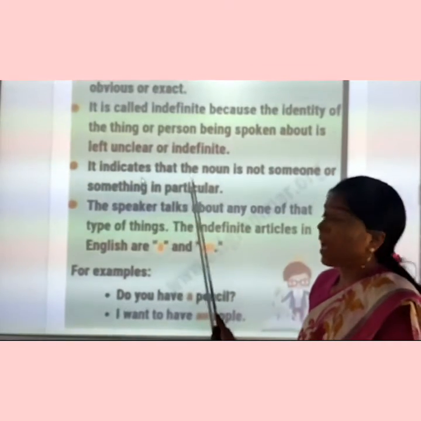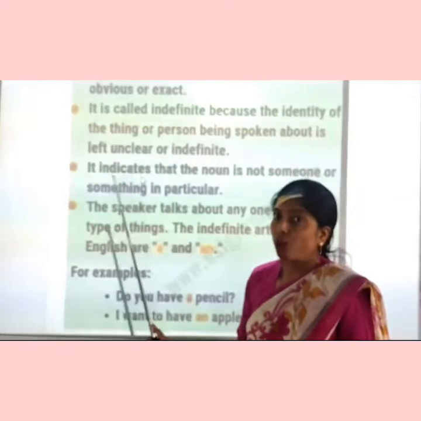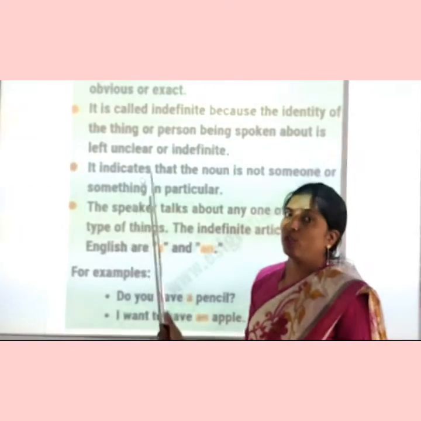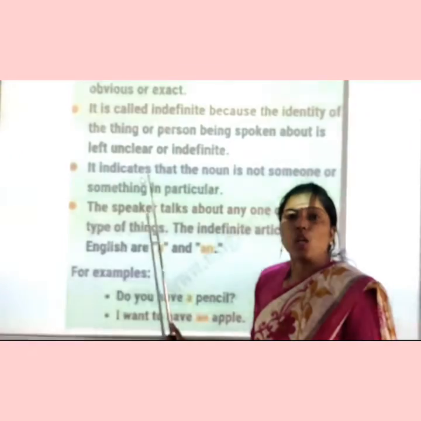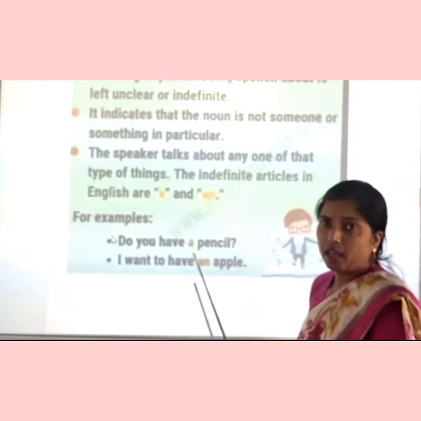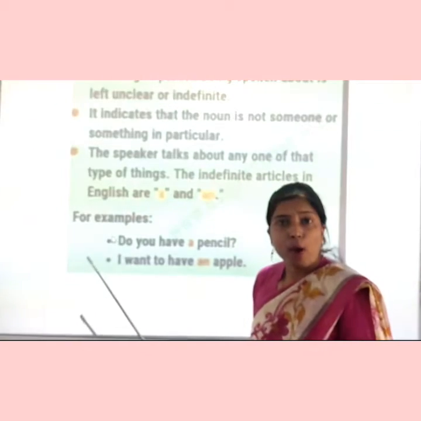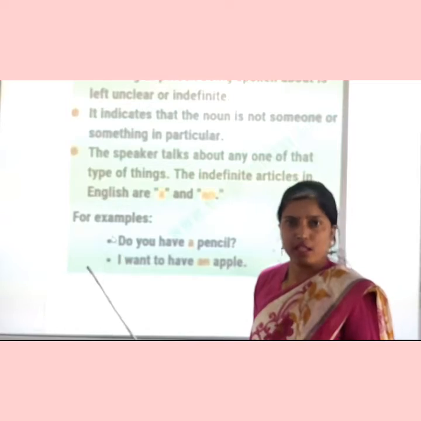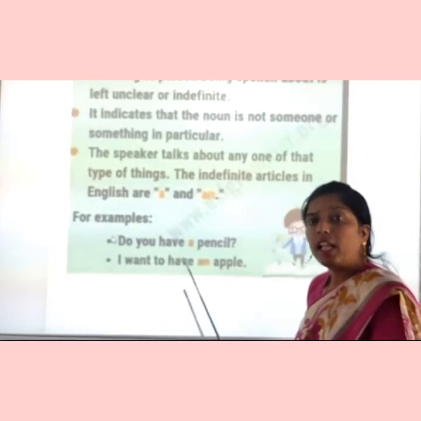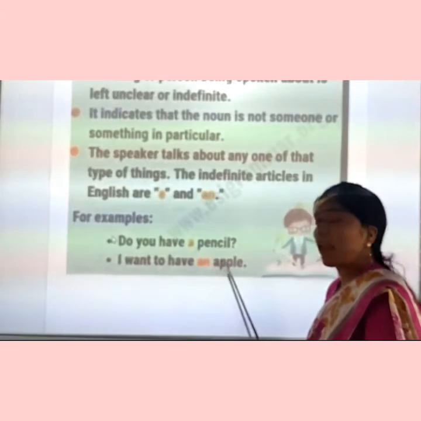Here, it indicates that the noun is not someone or something in particular. Which noun we are talking about in that particular sentence is not clear or not particular. So we use an indefinite article with that noun. Take an example, do you have a pen or do you have a pencil? Here the person is asking about a general pen or a general pencil, not a specific pen or specific pencil. So we use article a here. Clear, students?